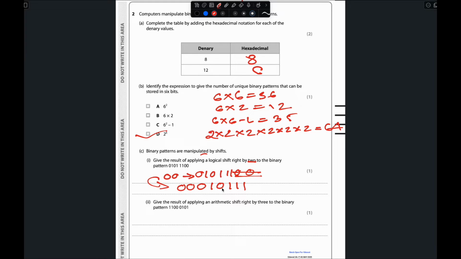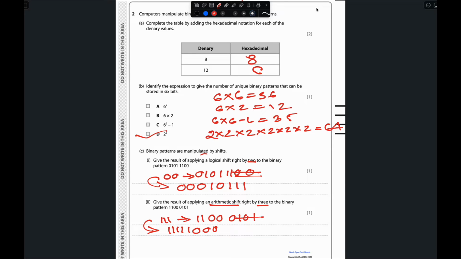For this one, same thing, but here we add 1 because it is an arithmetic shift, and they're saying 3 on the binary pattern. So we just add 3 ones, and then this is 0 0 0 1 0 1. When we add these 3 here, the answer will be 1 1 1 1 1, and the last 3 bits we cut out, and 1 0, this will be the answer.